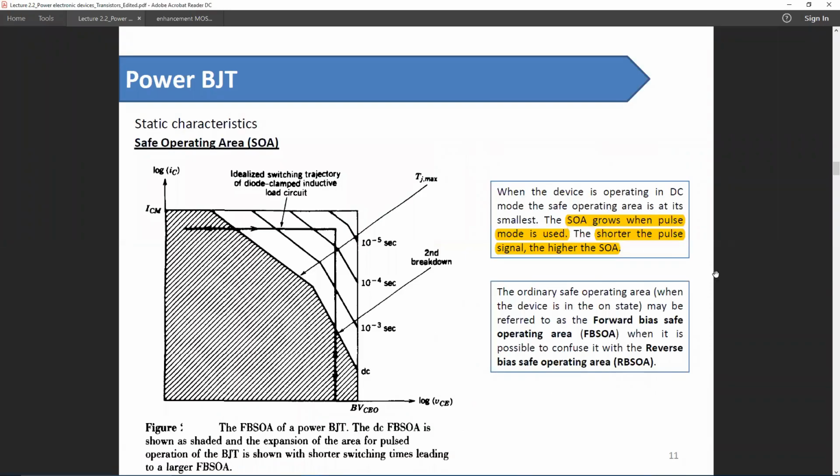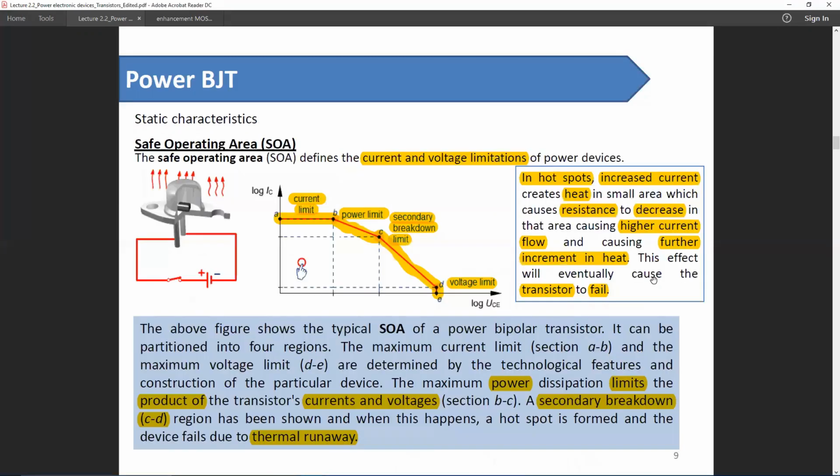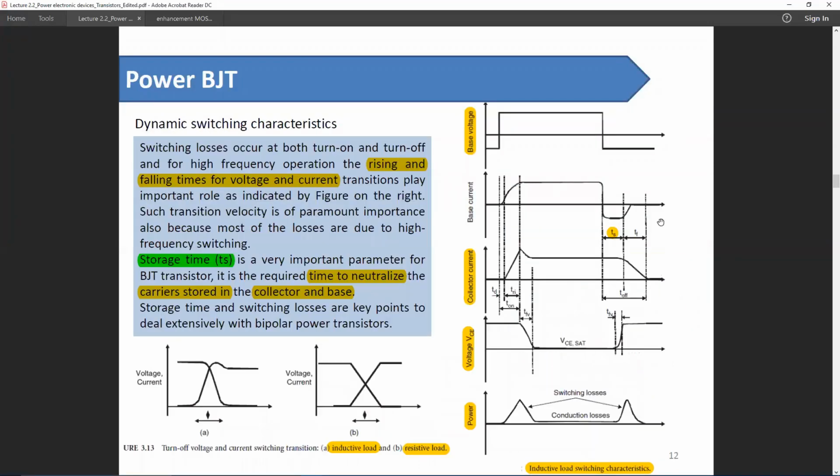If you can remember, in order to turn on the transistor, we need to turn on this PN junction. And to turn off the transistor, we need to dissipate the charges stored in this junction. So it takes some time. Even after turning off the current, it takes a while for the collector current to diminish. Hence BJT isn't a very fast switcher. As there is some delay, there will be a higher switching loss in case of a BJT.